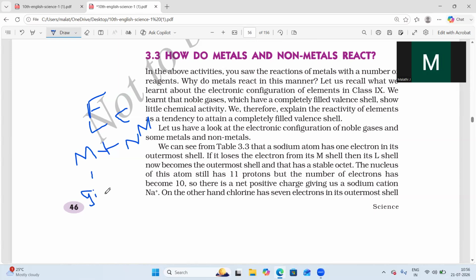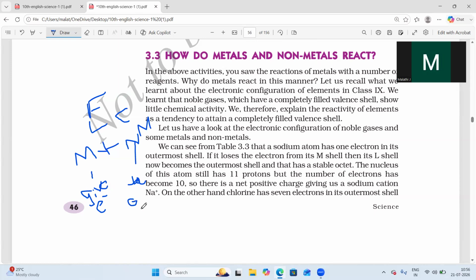Metals will always donate electrons; they have the capacity to donate electrons. Non-metals will take electrons, that is, gain electrons.